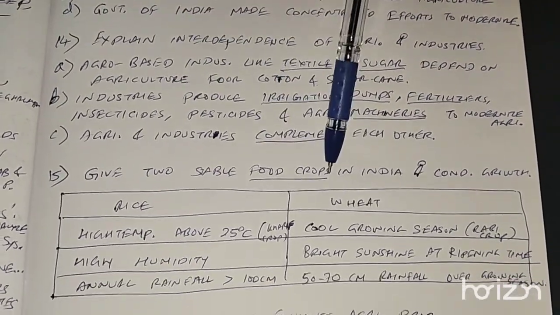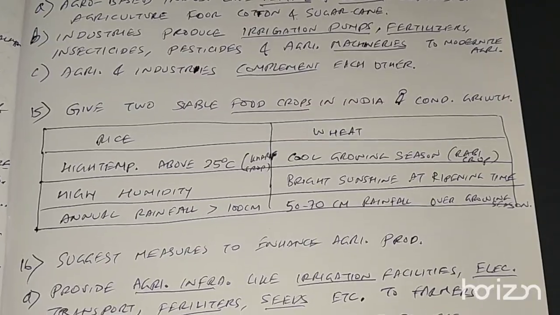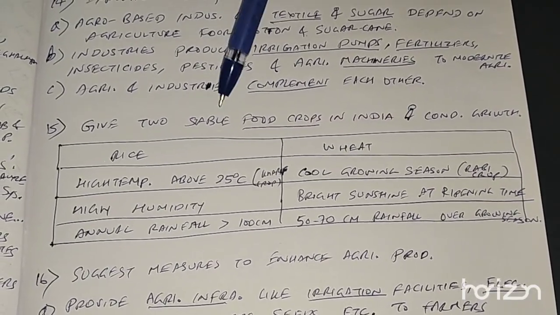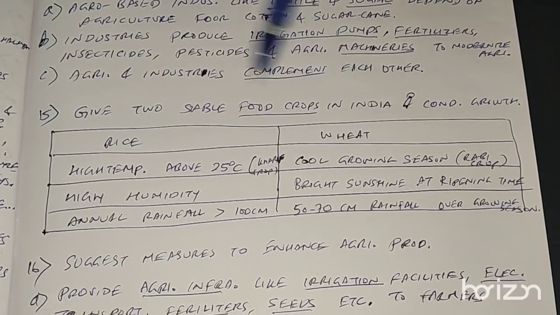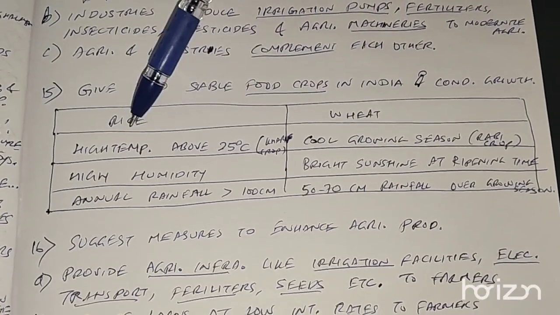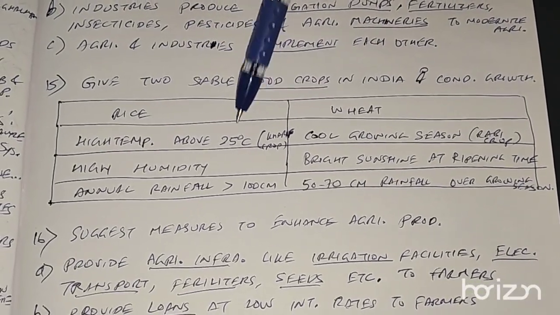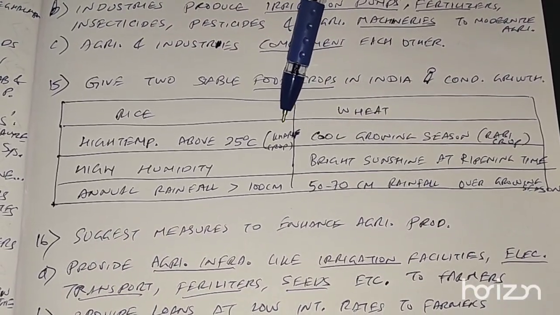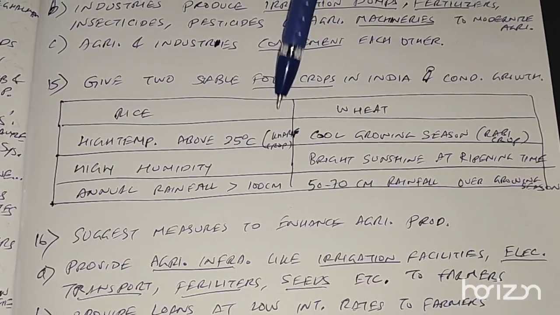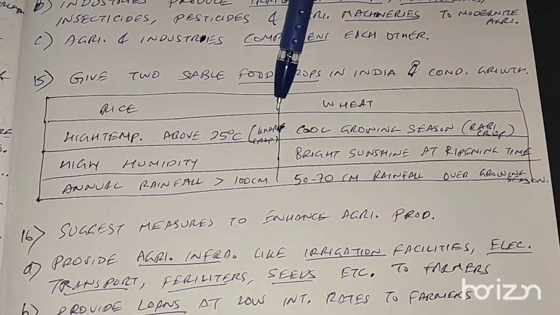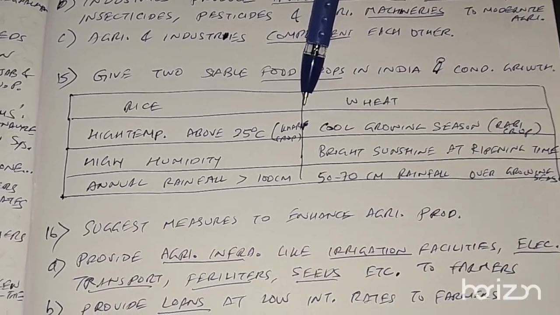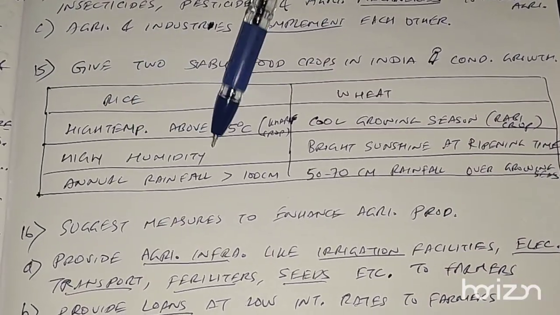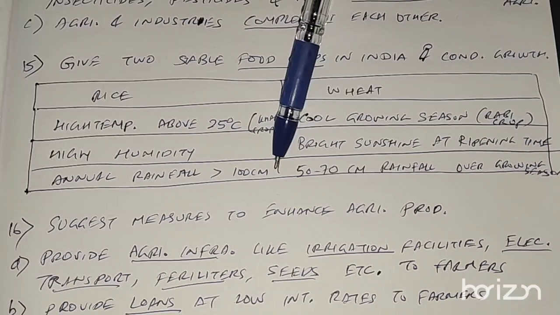Give two staple food crops. See, beverage crops were tea and coffee. Fiber crops were jute and cotton. Staple food crops in India is rice and wheat. Rice requires a very high temperature, above 25 degrees C, and it is a kharif crop. Okay, it is sown during onset of monsoon, during June, July, and it is harvested at the end of rainy season during September, October. Okay, Kharif crop. And it requires high humidity and annual rainfall should be greater than 100 centimeter.